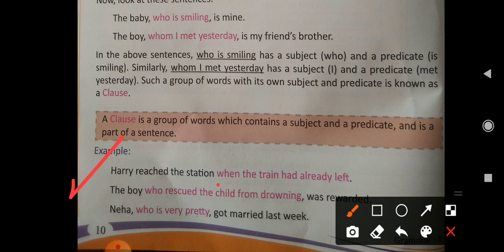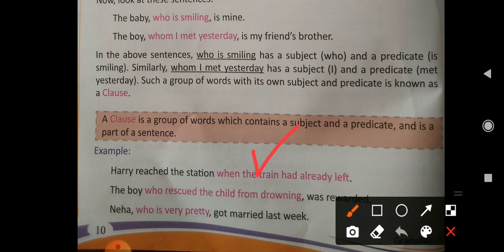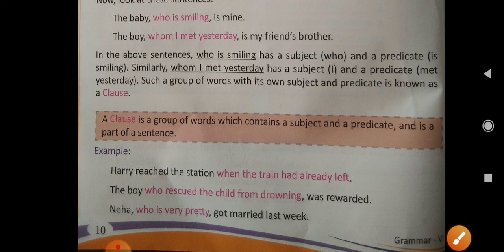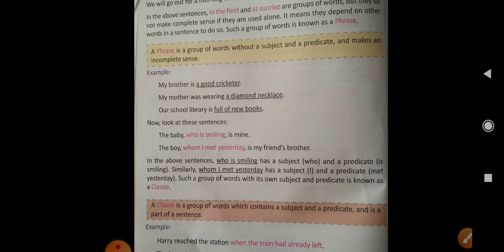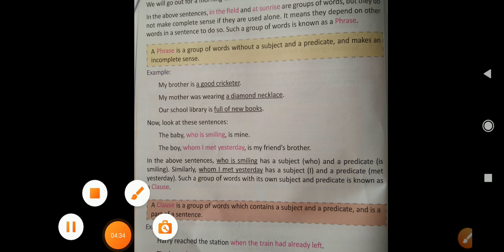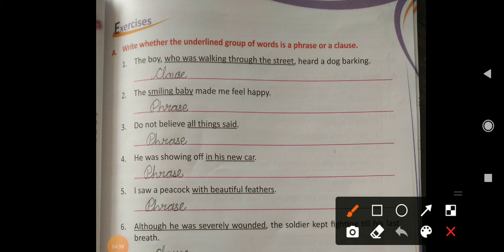If we write only this much of the sentence, like when the train had already left, it is a clause. Why? Because it has a subject as well as a predicate. Right? In all the three sentences, we will find a subject as well as a predicate. So it is a clause. I hope this topic is clear to you, what a phrase is and what a clause is. Now students, come to its exercises. So let's do exercise 1.